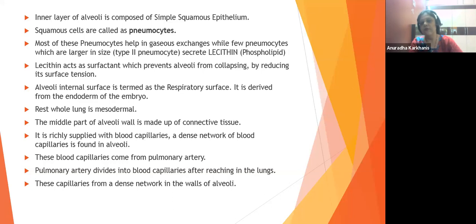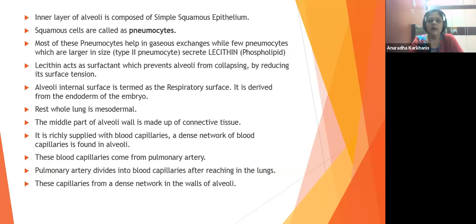We also talked about lecithin, which is a phospholipid, and we came to know that it is a very important component that needs to be synthesized because lecithin acts as a surfactant, and that prevents the alveoli from collapsing by reducing the surface tension. So please don't forget these points for lecithin, right?